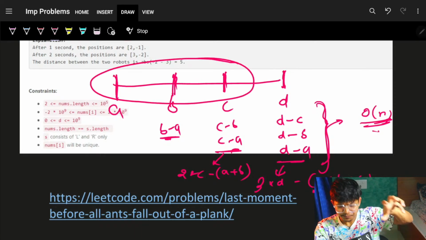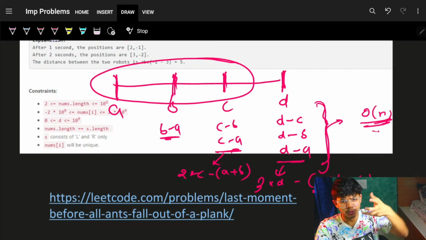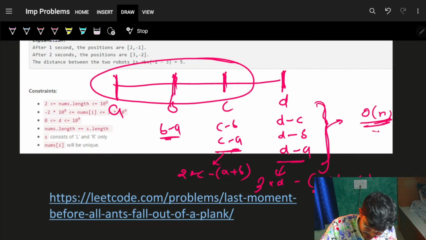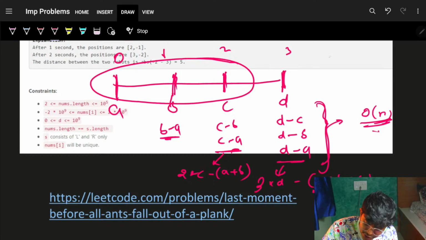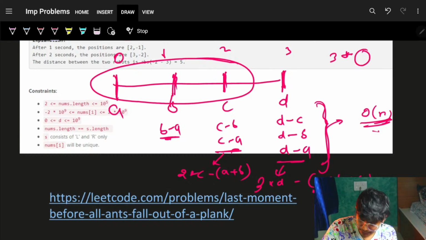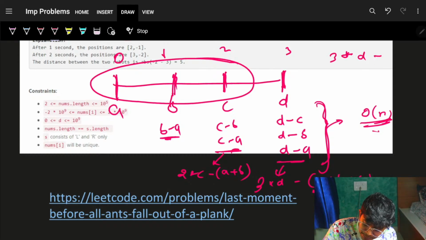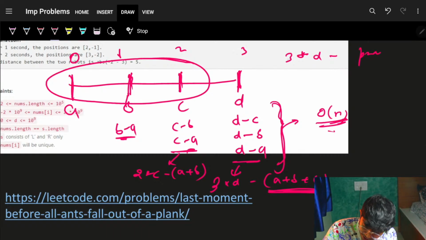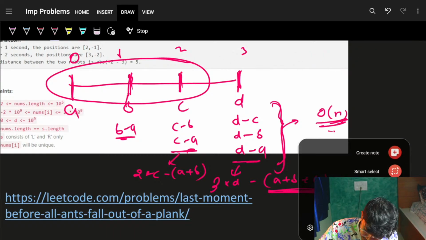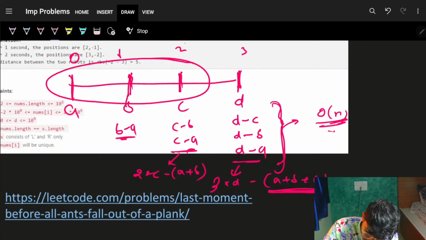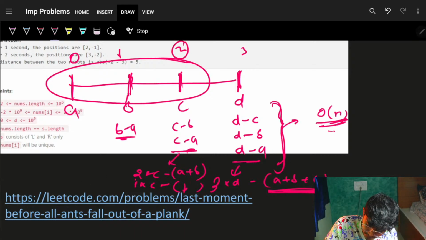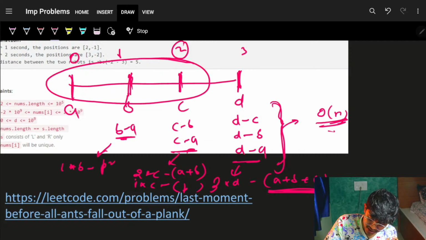Just say, okay, I am at D, so the number of elements up till so far, its index is 0, 1, 2, 3. So the index into that number, which is D, minus the prefix sum. And the same goes for every number. It will just say, okay, 2, which is I into C minus prefix sum. It will say the same, 1 into B minus prefix sum, which is A.